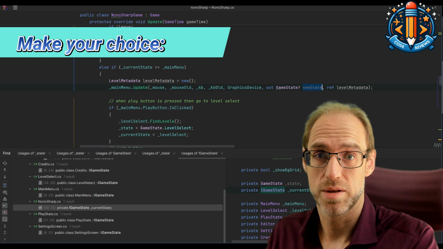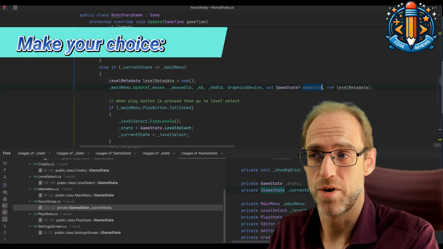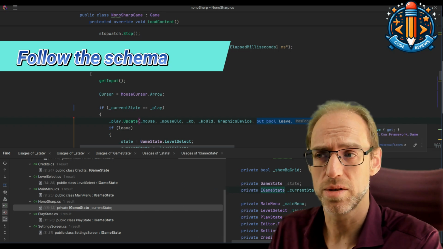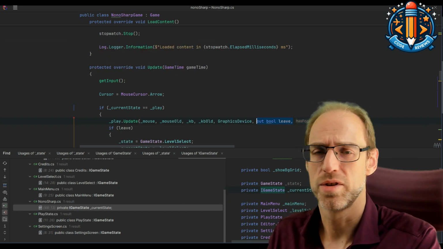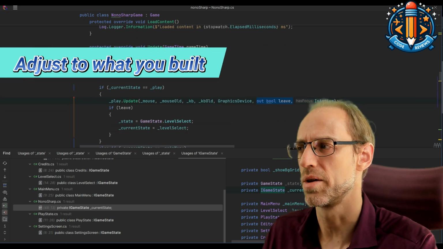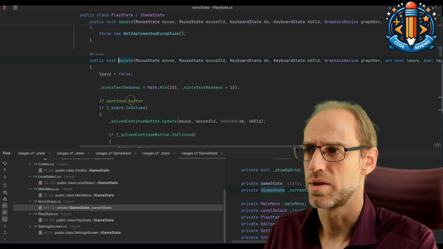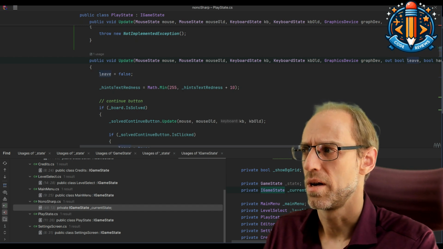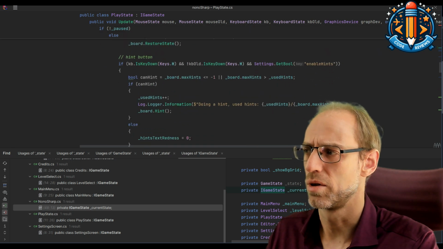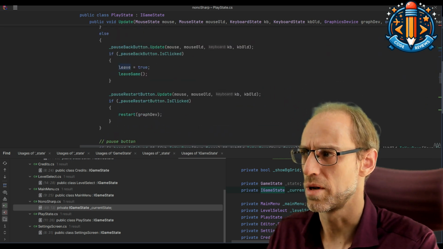So now we can just take the same approach, very dumbly introduce these two parameters and just ignore them in all the other cases. Or we can check if it's easier to rewrite this immediately to the game state to make it even more similar to the others. If you look at what's happening with this leaf, it's initialized to false, then true and return. Okay, here true and leave game.